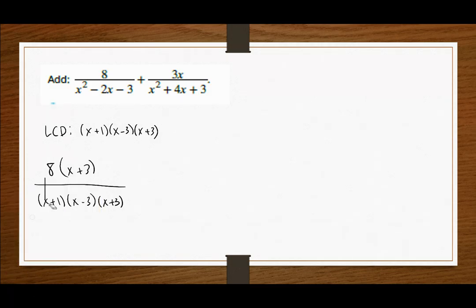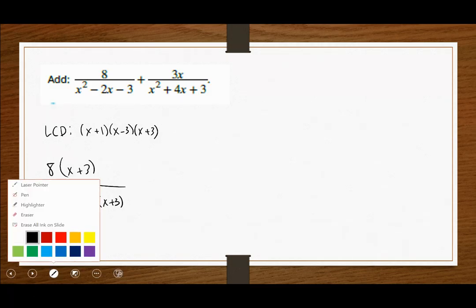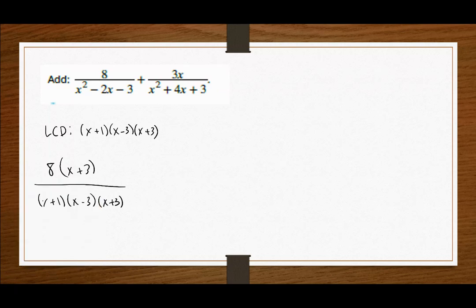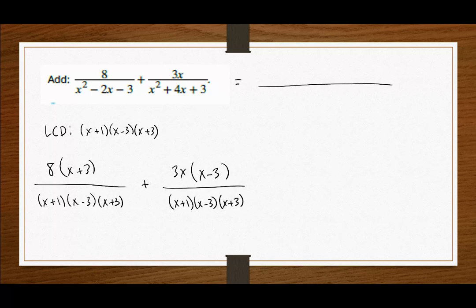And for my second term, what I'm missing was the other factor, x minus 3. This typically is the longest process of any of these problems. Being able to identify the LCD means knowing how to quickly factor and create your equivalency. Now that we can actually add these together, we end up in the numerator with two expressions. Obviously, my denominator stays the same.